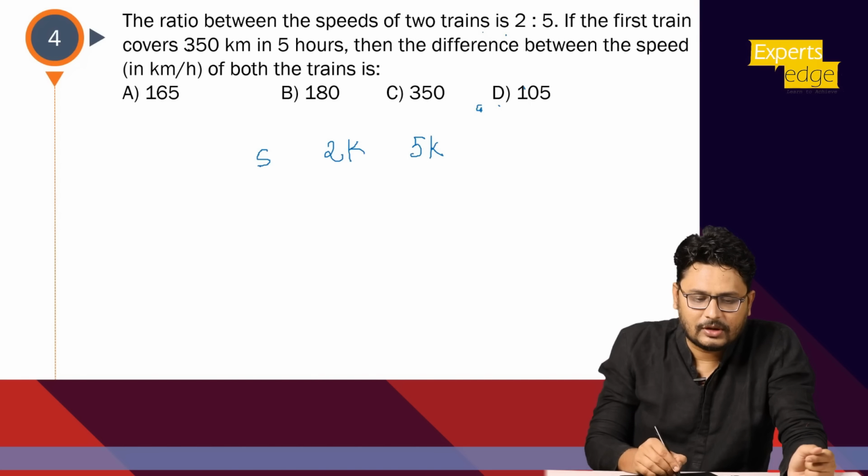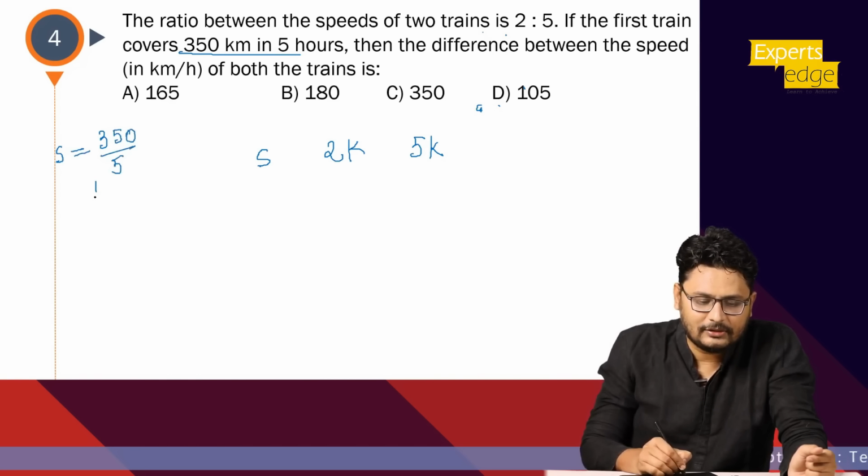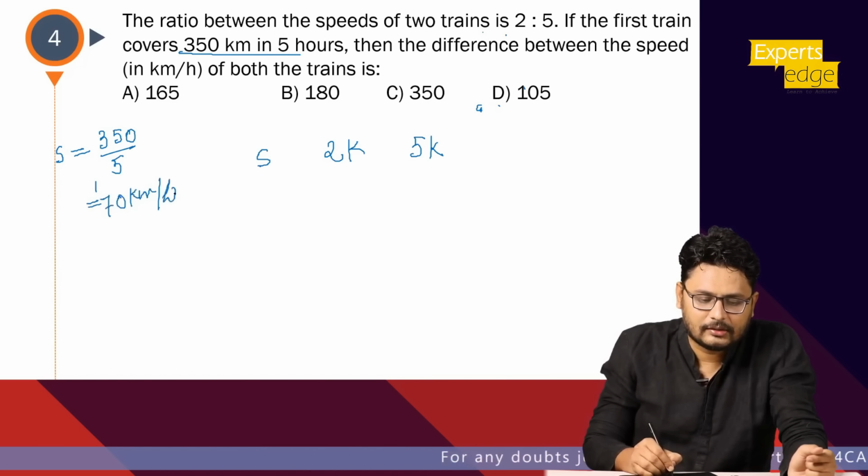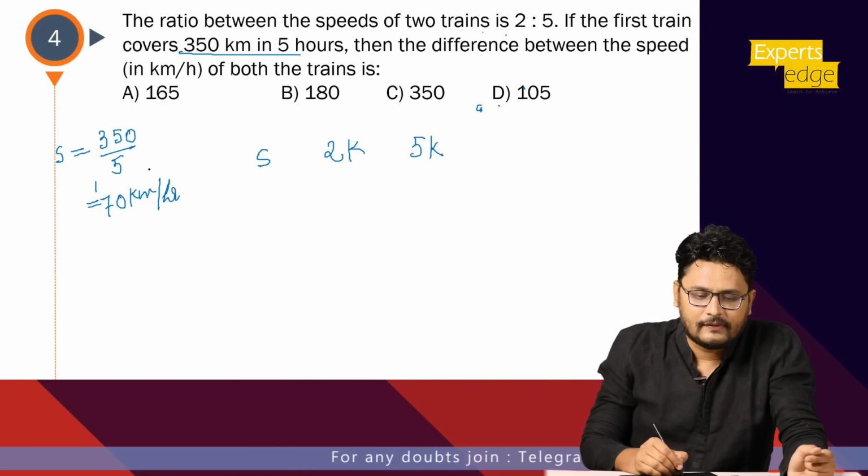So what is the original speed? First train का speed is 350. Speed is nothing but the distance upon time, right? 350 by 5, that is nothing but the 70 km per hour. ठीक है? What is this? First train का speed.